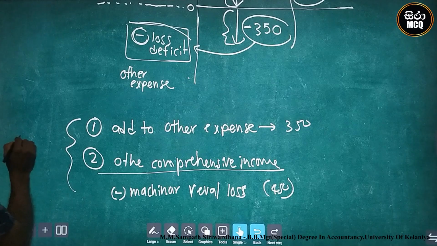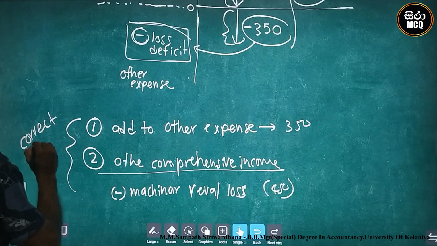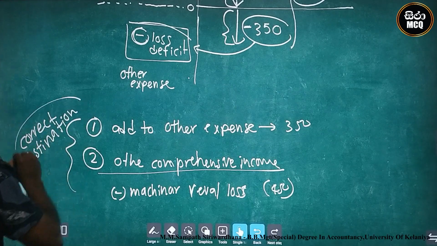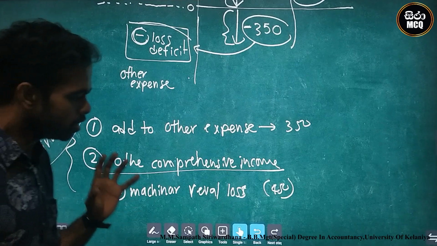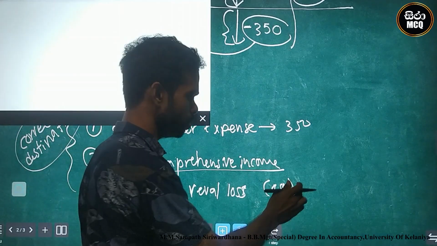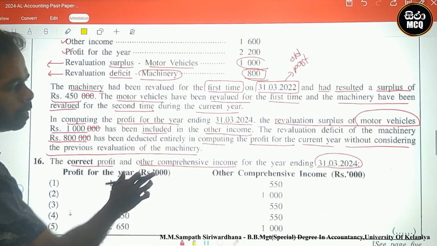This is the correct destination. What is the current situation? They done wrong. Look here.